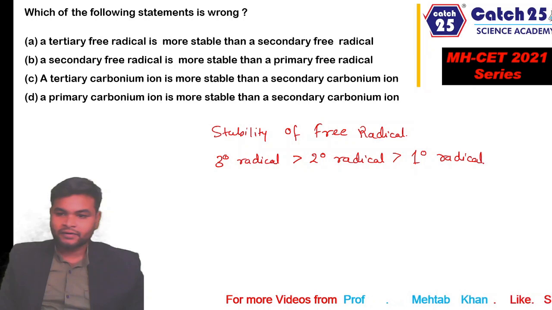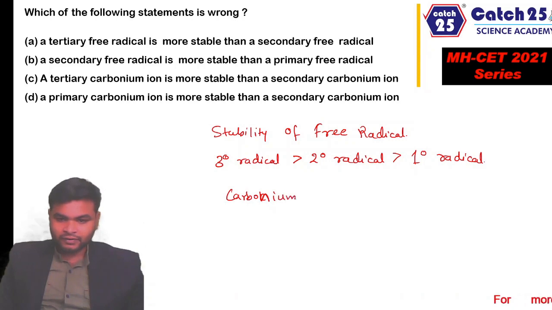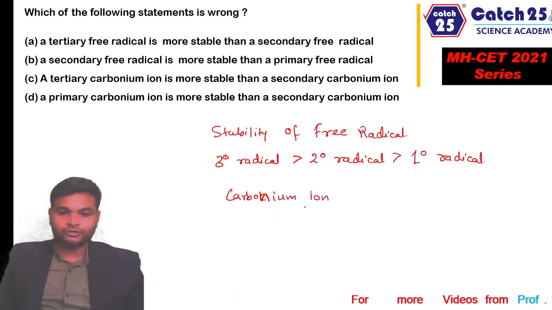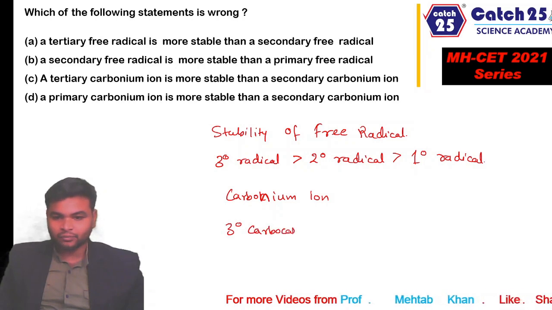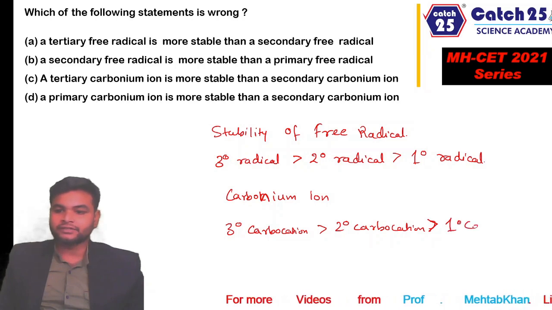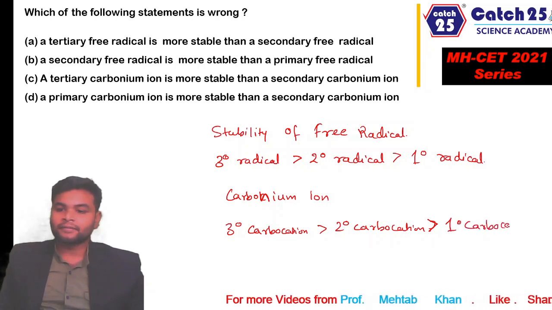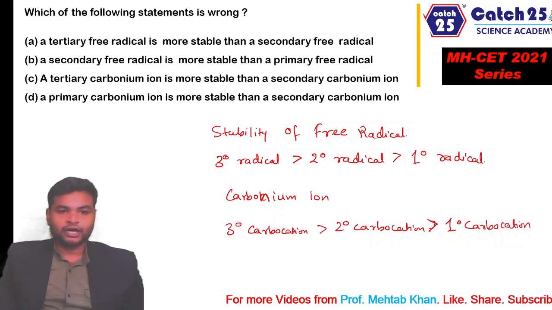Similarly, in case of carbocation or carbonium ion, the stability order is also the same: tertiary carbocations or carbonium ions are more stable than secondary carbocations or carbonium ions, which are more stable than primary carbocations. Okay, so let's see the options now.